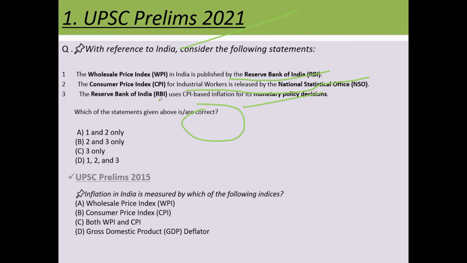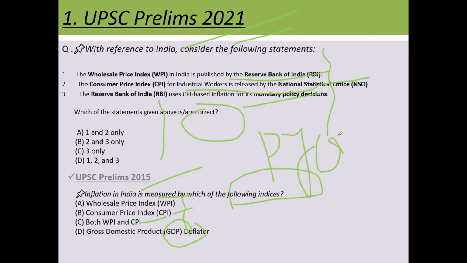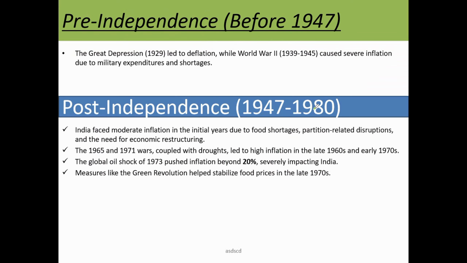You can give the answer in the comment box. Please try. In 2015, the same question was asked: inflation in India is measured by which of the following indices? WPI, CPI, both WPI and CPI, or GDP deflator. These were all options in 2015 and 2021; they ask in statement form. That's why previous year questions are helpful for your examination. They give direction on how to prepare. If you watch this lecture completely, you will be able to solve this question easily. Let's proceed.